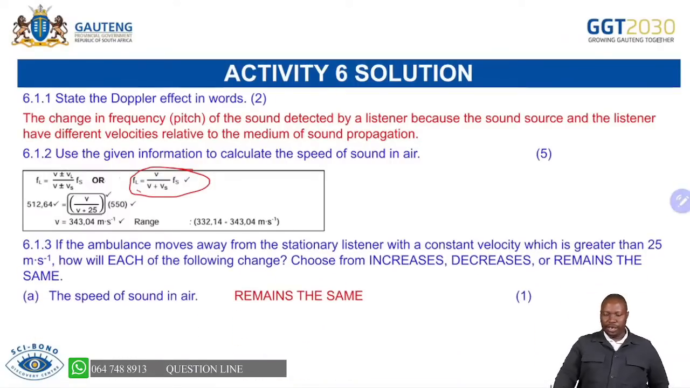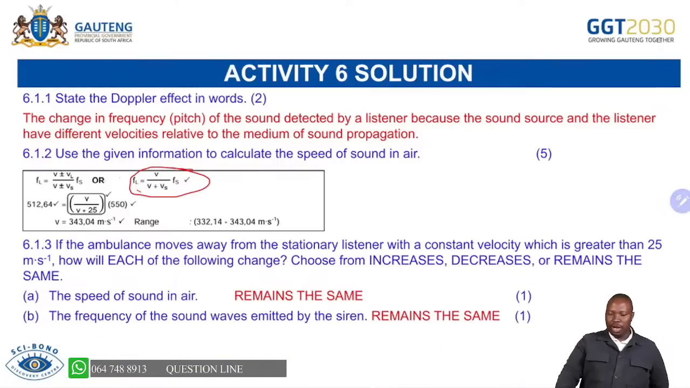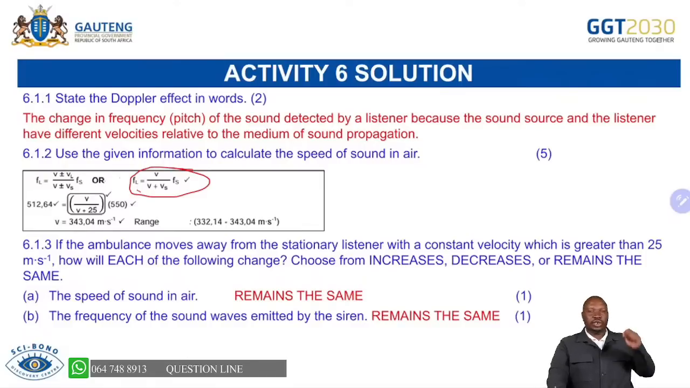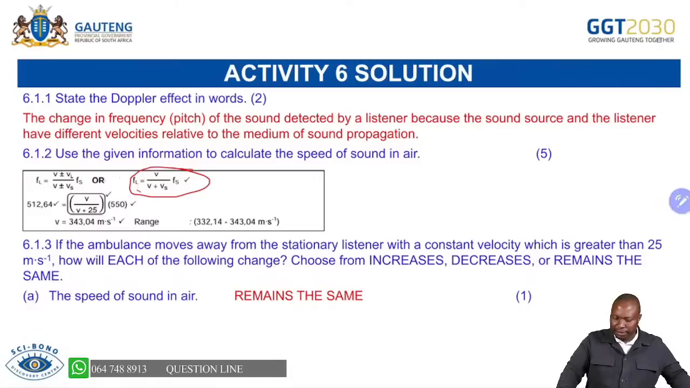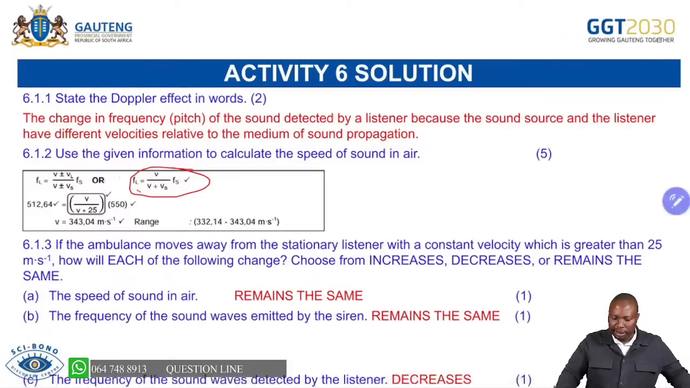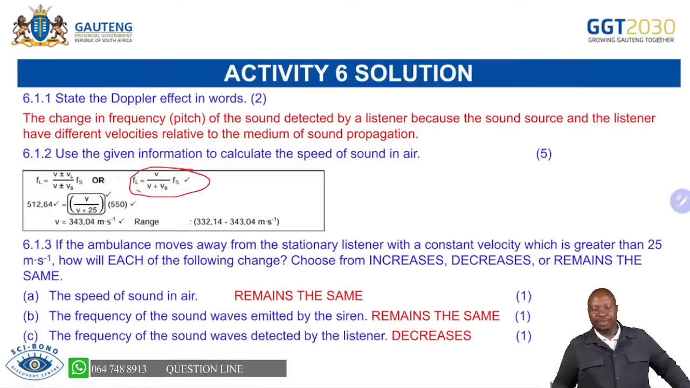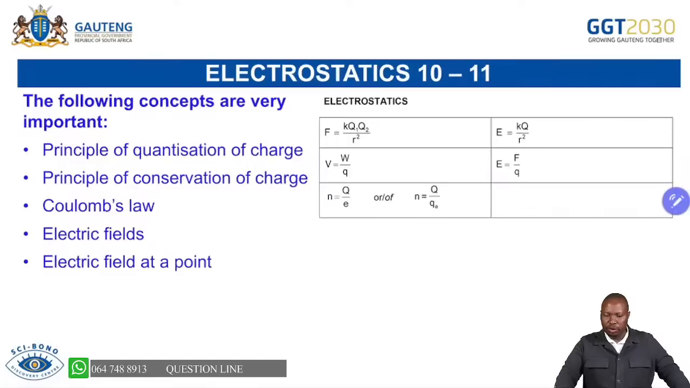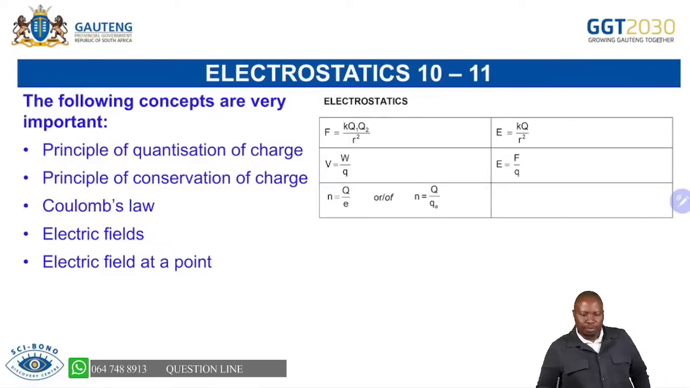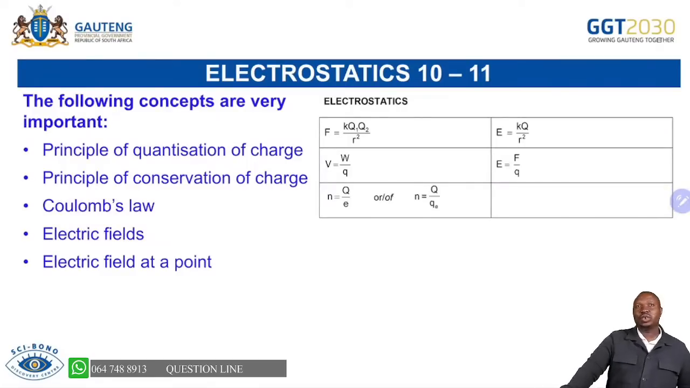And then we're able to say the speed of sound in air will remain the same because it's a constant. We're able to say the frequency of sound: the source is always producing the same sound with the same frequency. It's not changing, it remains the same. And then the one that is changing, we said, is the frequency of the sound that is detected by the listener, because that one will definitely decrease. So I hope that helps you as we move to electrostatics.